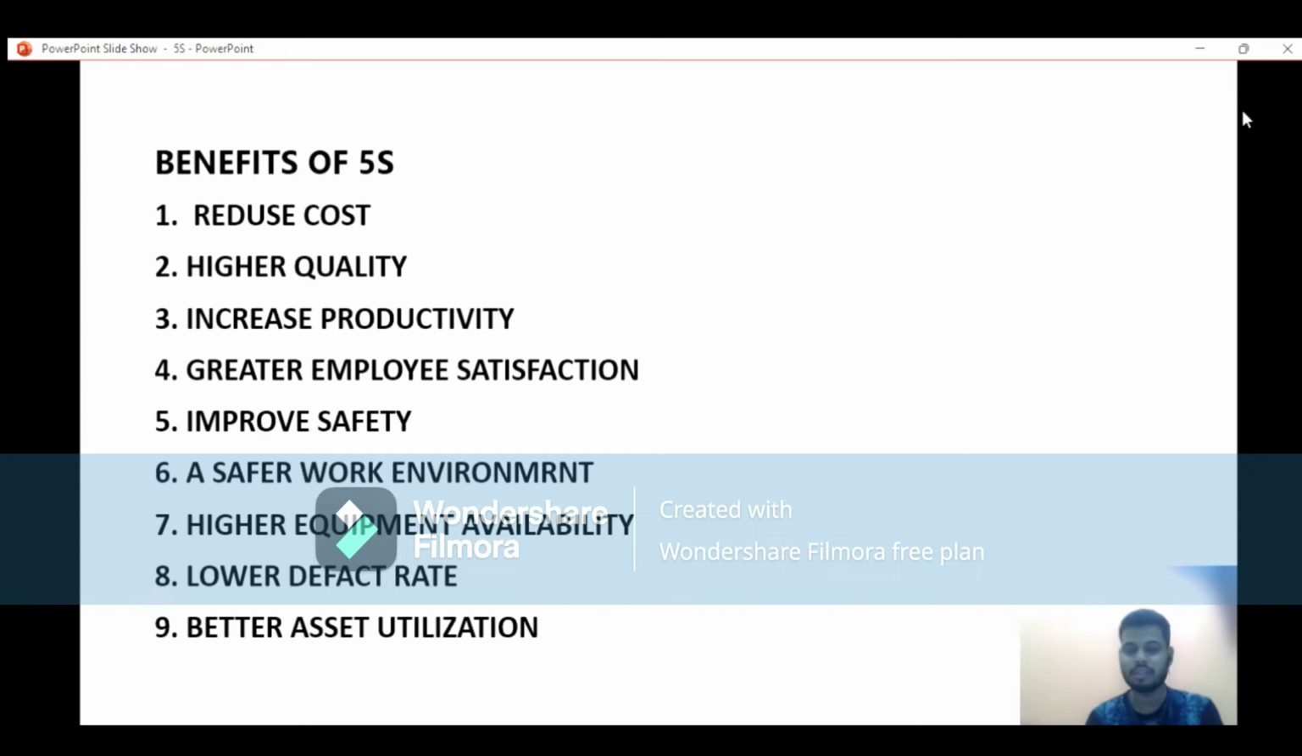Fourth one, among the benefits of 5S, is improved safety: a safer work environment, higher equipment availability, lower defect rate and better asset utilization. So guys, those are the benefits we get after doing 5S.